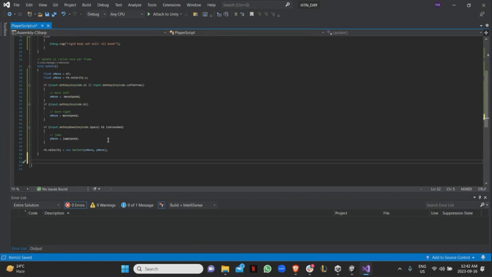So next I want to set the condition when the player isn't grounded anymore, right? So this is going to include some sort of collision interaction where I want to say when the player collides with the ground or a platform, then is grounded is true. And when they're not on a ground or a platform, is grounded is false.